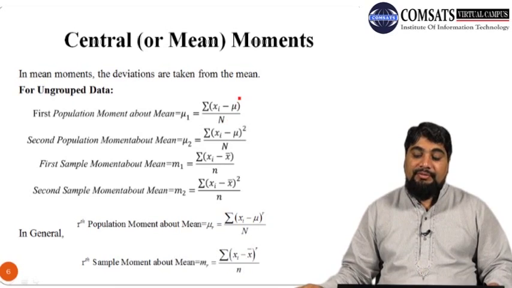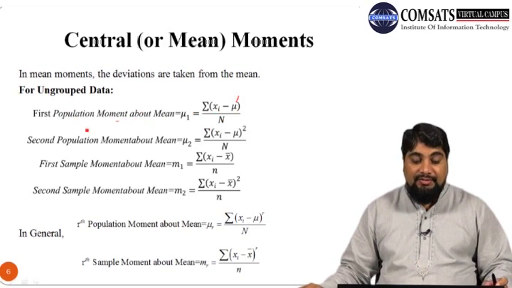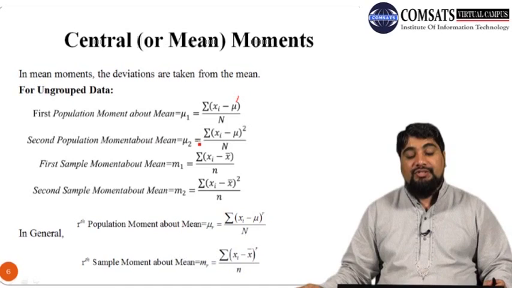So the important point which should be noted is that here the exponent or power of deviation is 1. So that's why it is called the first moment. And since mu is the mean of the population, it is called the population moment. And since the mean is subtracted, it is the population moment about the mean. Similarly, the second population moment about the mean is mu2, and we have to change this exponent from 1 to 2.